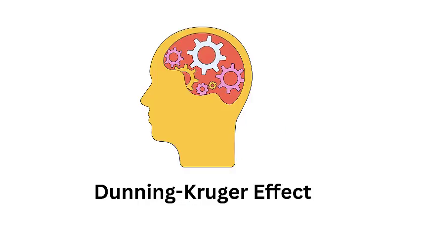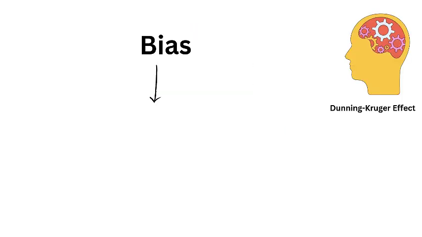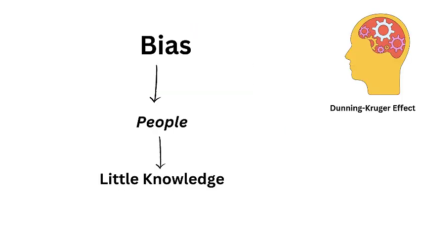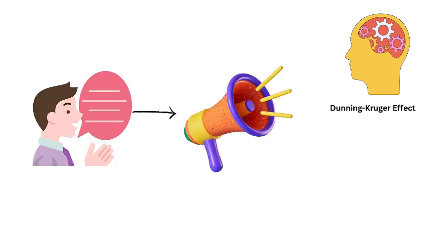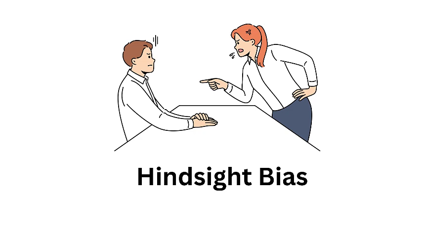4. Dunning-Kruger effect. This bias makes people with little knowledge or skill think they know more than they do. You see this when someone without much expertise in a topic talks with extreme confidence, not realizing how much they don't know.